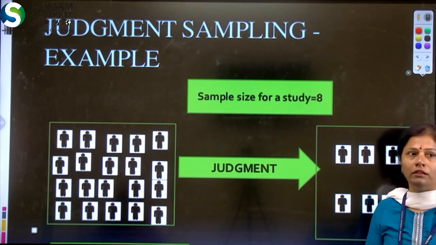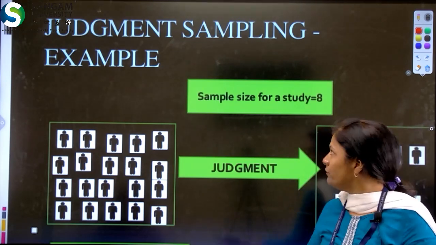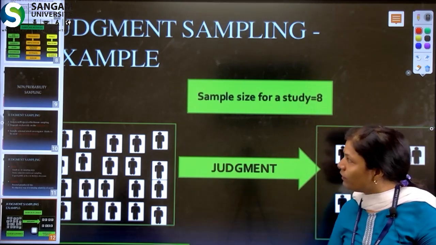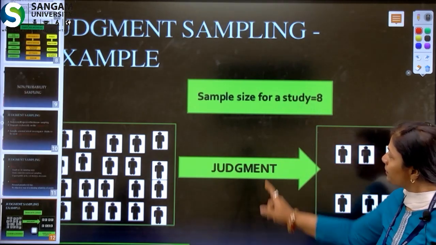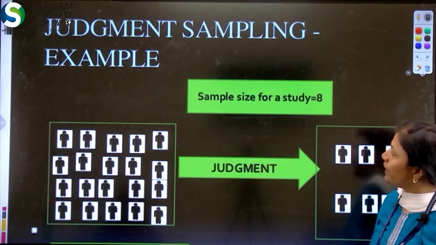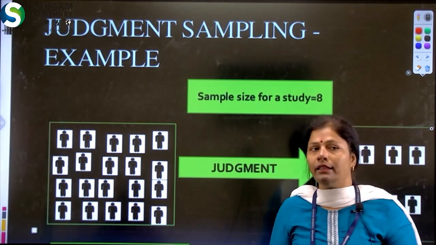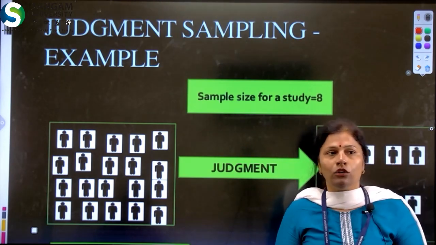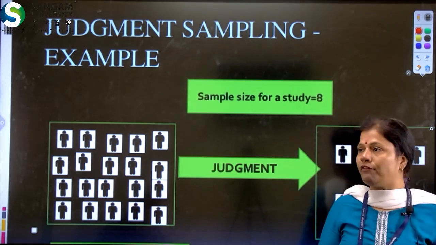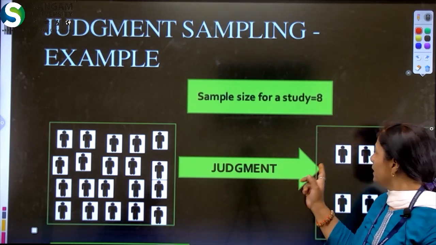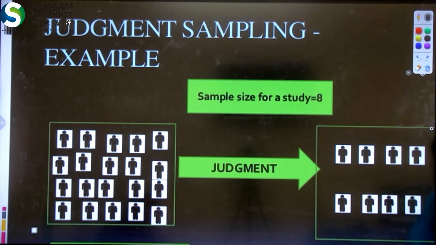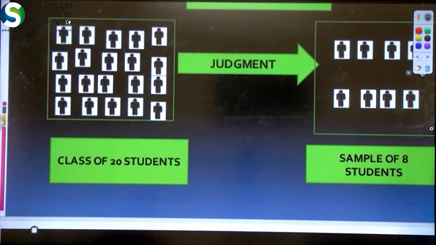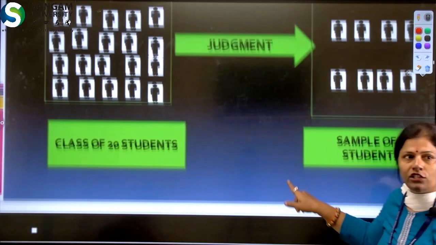Now this is a very good example and pictorial presentation of the judgmental sampling method. Suppose the sample size for the study is 8. We have a class of 20 students and we want to take a sample of 8 students. In that case the teacher can use their judgment, their decision power, their knowledge and their expertise to select those 8 students out of the class. So, a class of 20 students and a sample of 8 students by the judgmental method of the teacher.